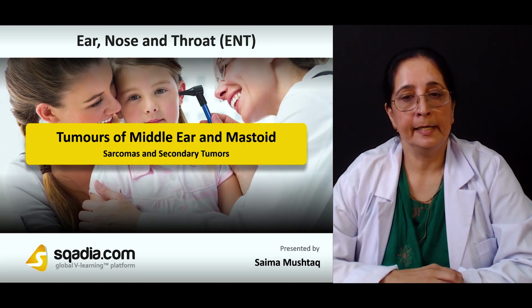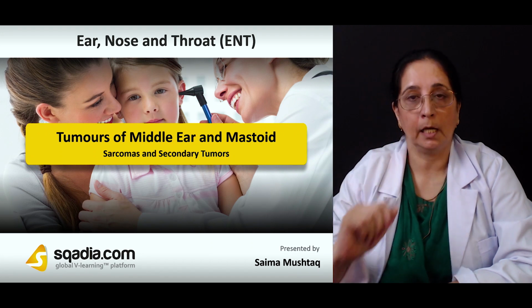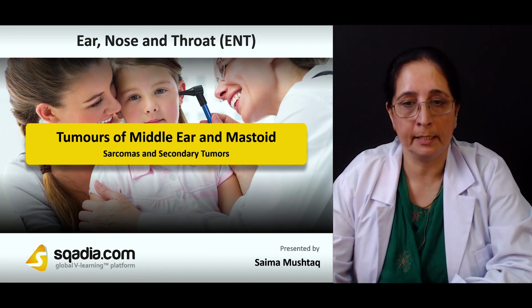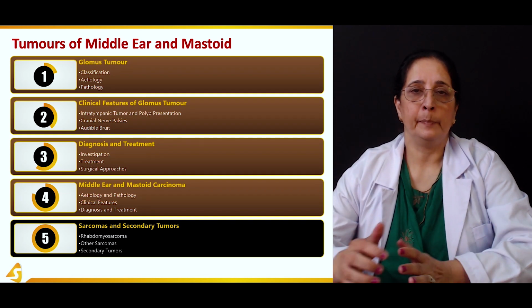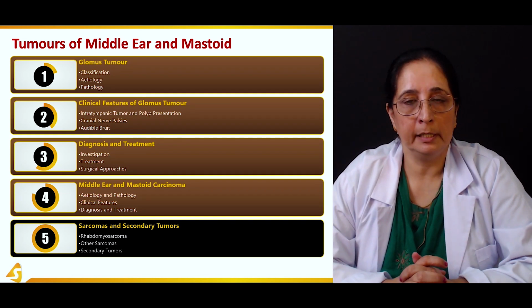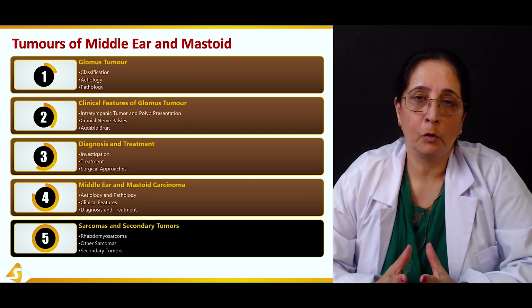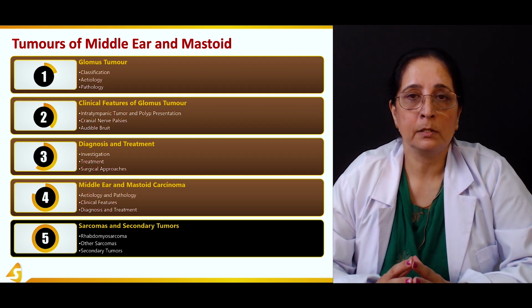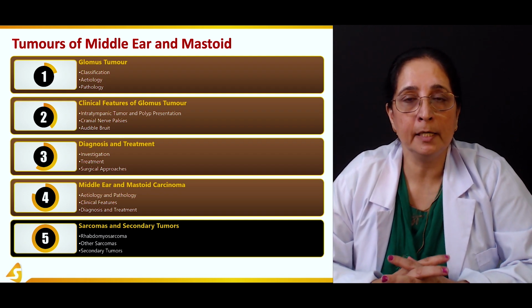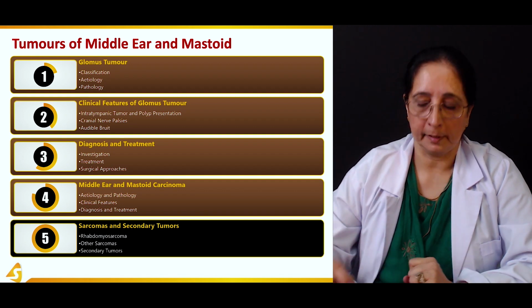In the fifth and final section of the lecture, now we will talk about the sarcomas and secondary tumors. In this, we will specifically talk about the rhabdomyosarcoma, some other sarcomas beside rhabdomyosarcomas, and also some secondary tumors of the middle ear and mastoid.